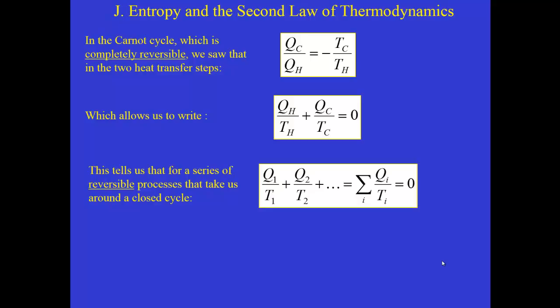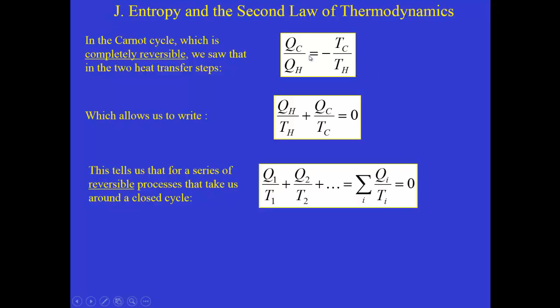So, what we're going to do is go back to our discussion of the Carnot cycle. And the Carnot cycle, which we saw happens in a completely reversible manner, the two steps that involve heat transfers have heats that are absorbed and released that are related through this equation that has in it the ratio of the temperature of the low temperature reservoir, the cold temperature, and the high temperature reservoir.